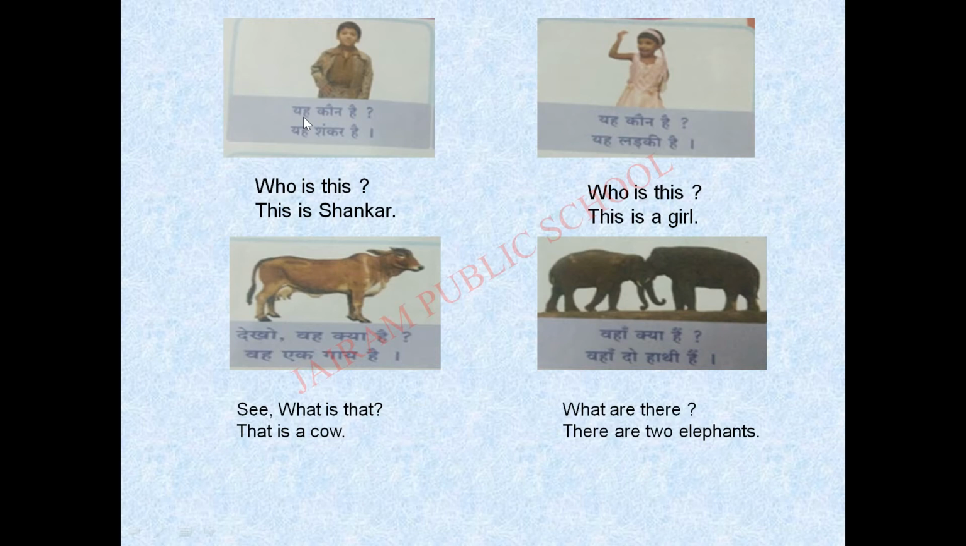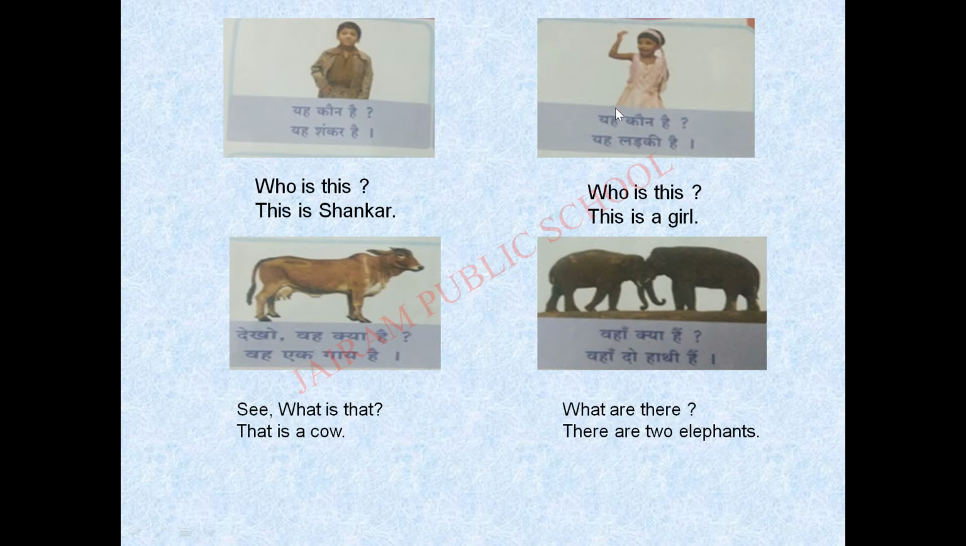For that you should ask यह कौन है? It means who is this? Yah means this and kaun means who. Hai means is. Okay, present tense. So you should ask yah kaun hai. It means who is this? Yah Shankar hai. So this is the answer for this question. Who is this? This is Shankar. Yah Shankar hai.